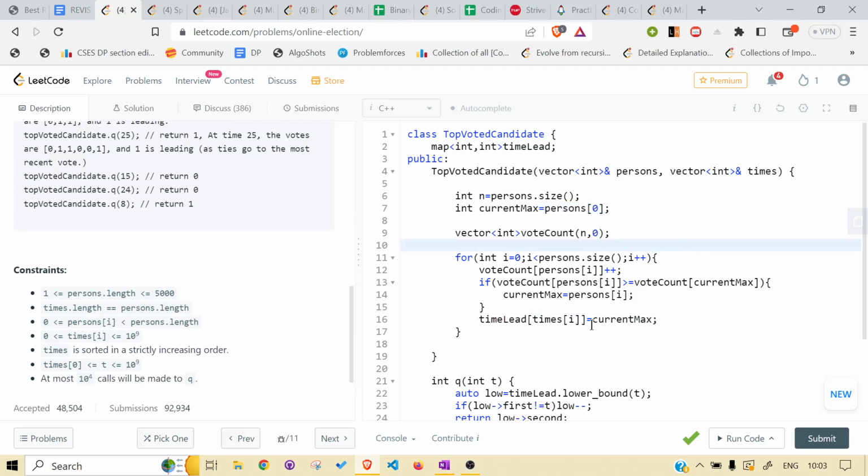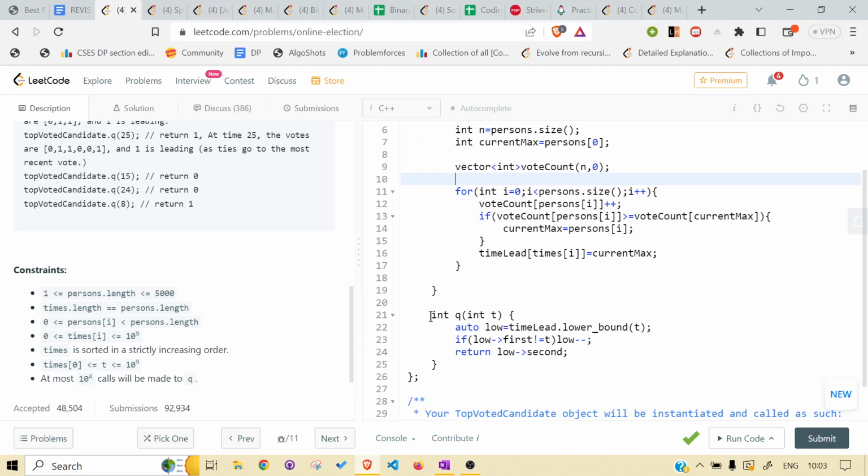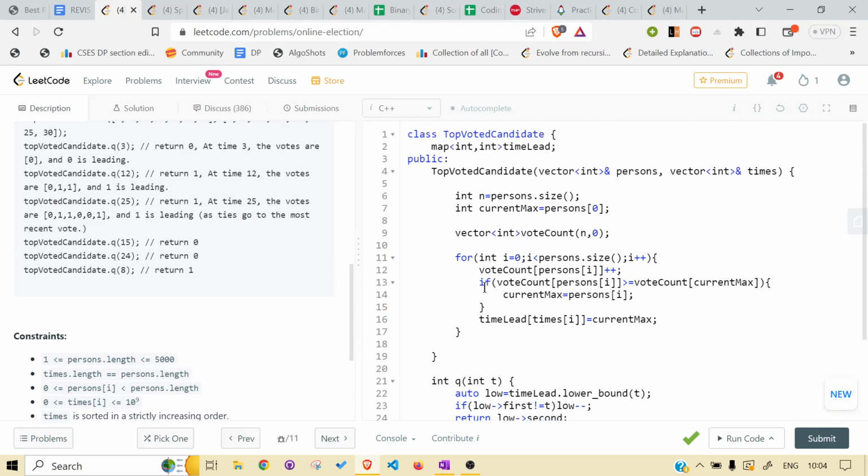So we are storing the person. That much is clear. Now in the query, what we do is a lower bound on the time lead, our map. If the first key is the time, if the time is equal to t, we are given t over here, then no problem, just return the second, the person, as you can see. But if it is not, just go back and return it. So that much is pretty clear, as I discussed.